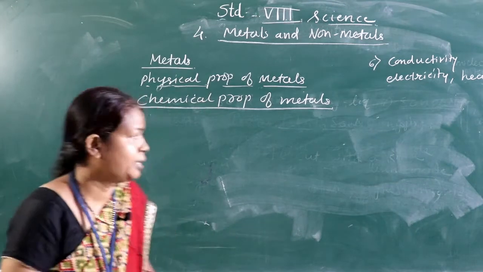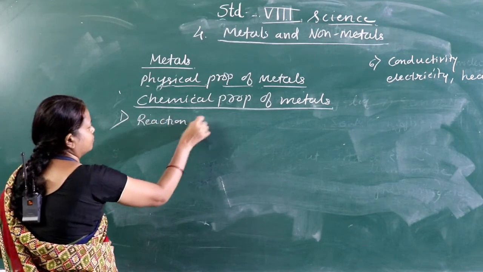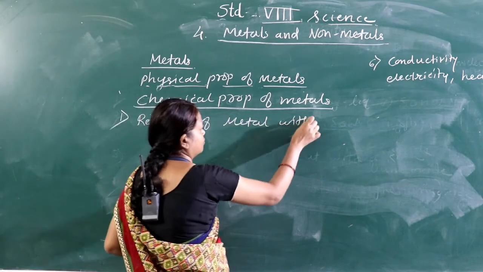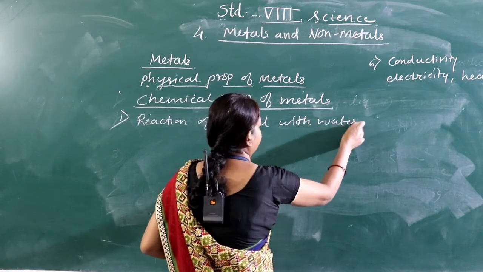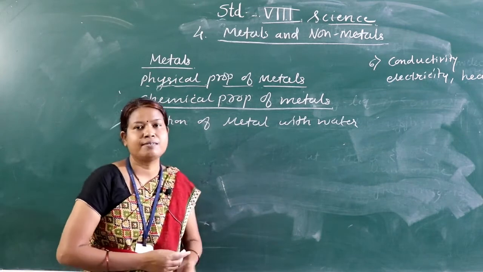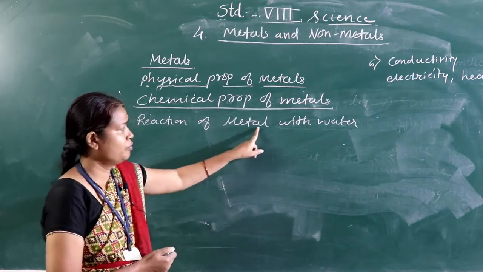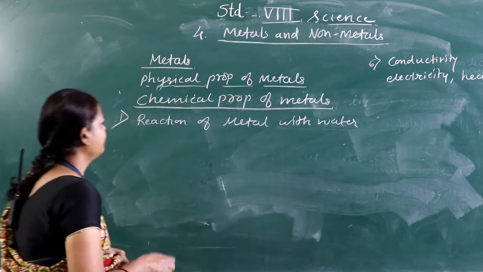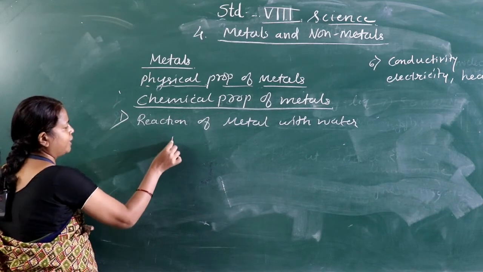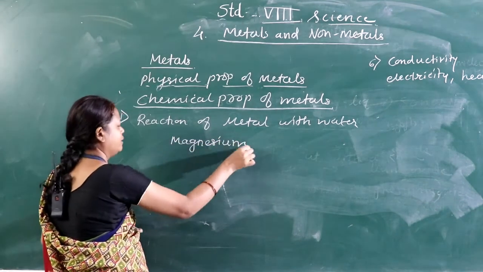The second property of metals is the reaction of metal with water. First we have seen the reaction of metal with air. Now we will see the reaction of metal with water. What will happen? Suppose we take any metal, for example magnesium, or we can take calcium also.